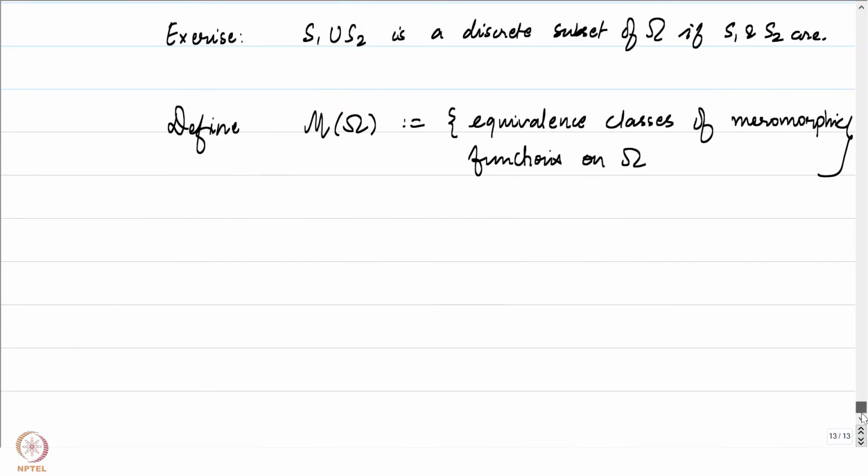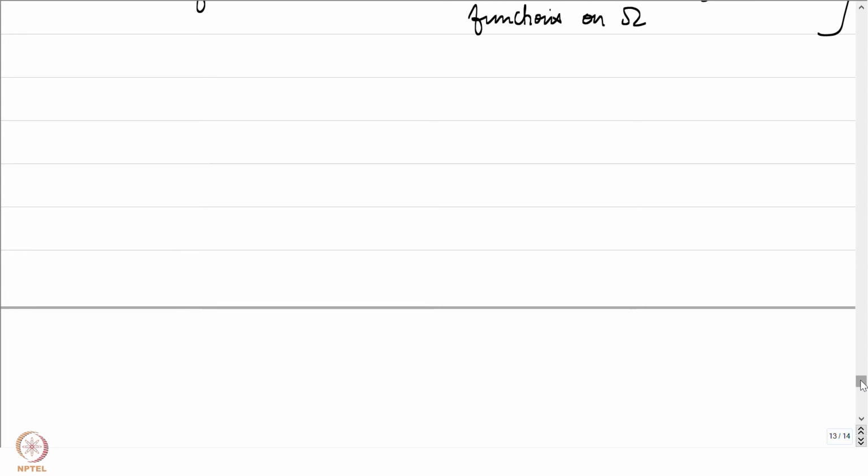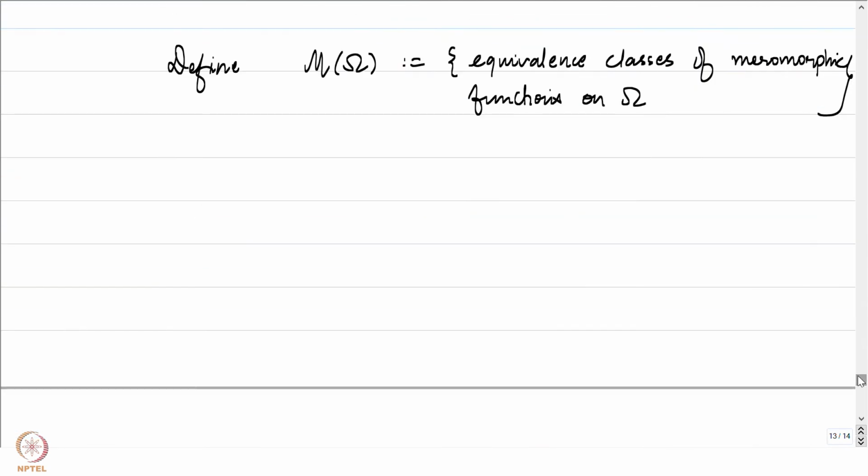Now, if you have two equivalence classes, let's define how to add these equivalence classes. Even though they are being called equivalence classes, they are just meromorphic functions, just functions which are defined outside a singular set. Notice that S is being used because it's the set of singular points. So if we take f, g in M of omega, their equivalence classes define f plus g.